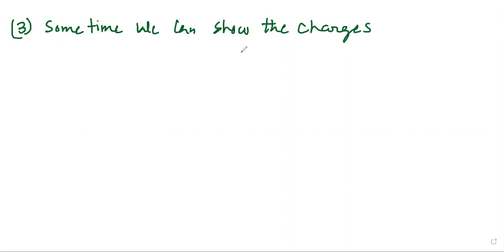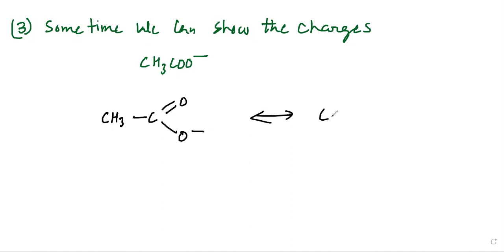Suppose I have CH3COO minus. I want to show the resonance present in it. So I'll show it this way. You can see that this is CH3, then I have C, then I have double bond O and O minus. The other resonance structure I'm going to draw: CH3, then C, then O minus, and then double bond O. So this is how, my dear students, we can show the resonance structures. Let me do it properly.